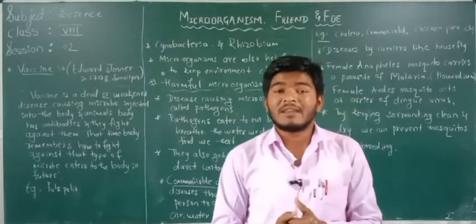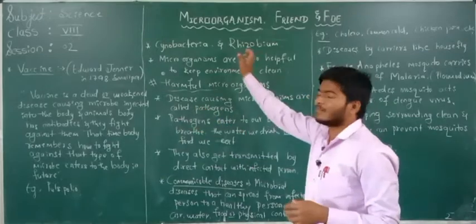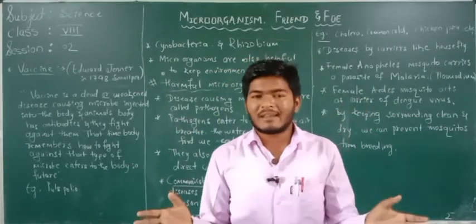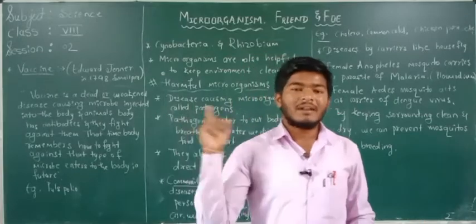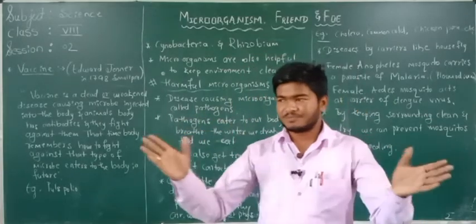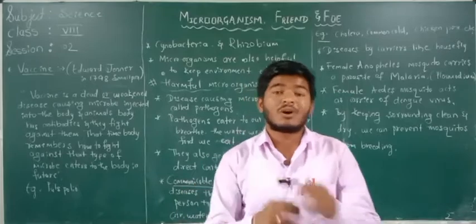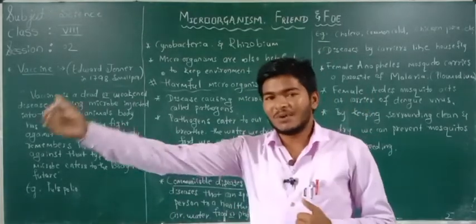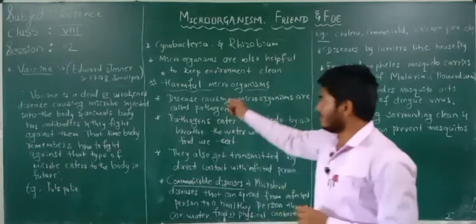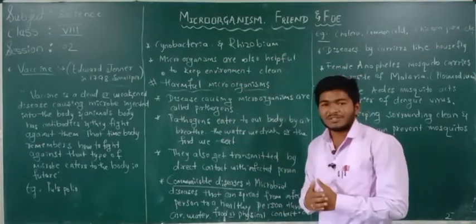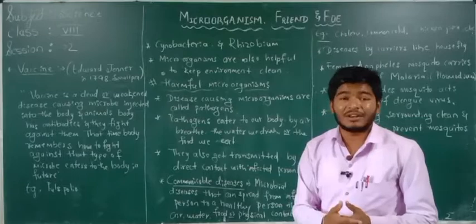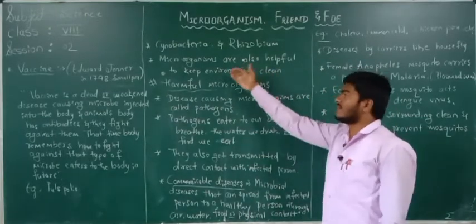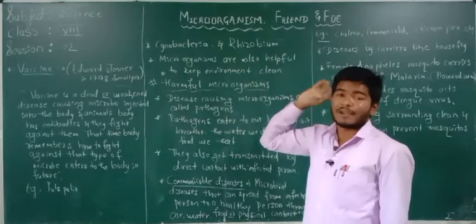But how will it decay? With the help of these microorganisms. These microorganisms decay that dead organism and keep our environment clean. They also convert that waste material into good manure, which is useful for the plants. That's why in the conversion of dead or waste material into manure, the microorganisms are also useful. That is another use of microorganisms.